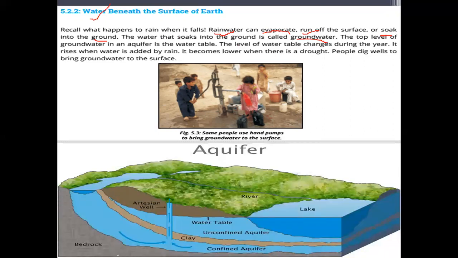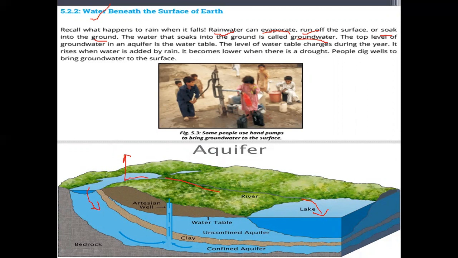We see in this picture that the water is collected here, and some will evaporate, some runs off in the form of rivers and moves into the lake, but some seeps down and soaks down under the ground, into the soil.